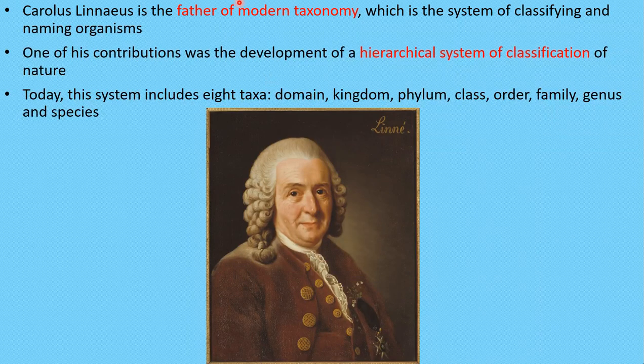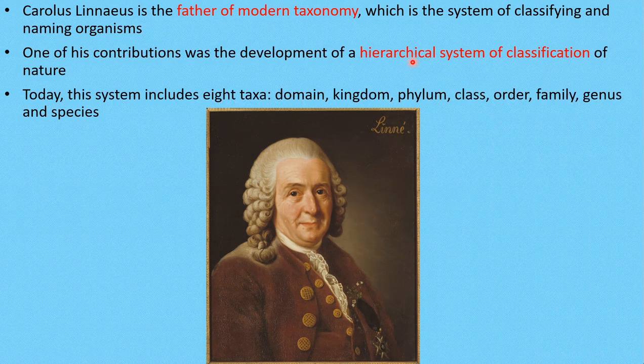Now the most important man under modern taxonomy, who was he? Carolus Linnaeus, father of modern taxonomy, which is the system of classifying and naming the organism. He first classified and named the organism and he only developed the hierarchical system of classification. So what is the hierarchical system of classification?